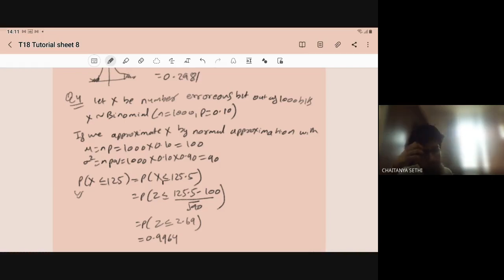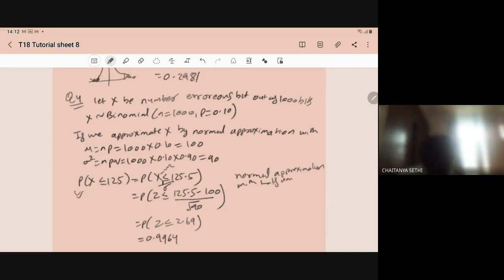Now on both sides, subtracting mu and dividing by sigma gives Z. You have to determine the approximate probability, because for n equal to 1000, the table is not available, so you apply the normal approximation with half unit correction.